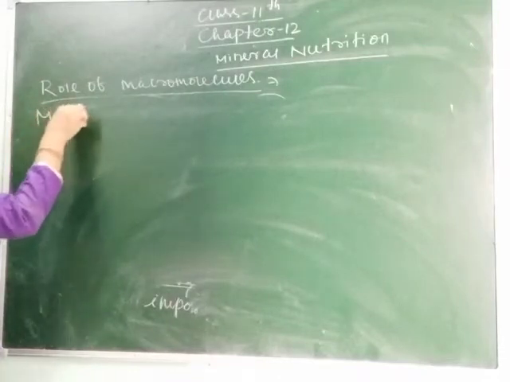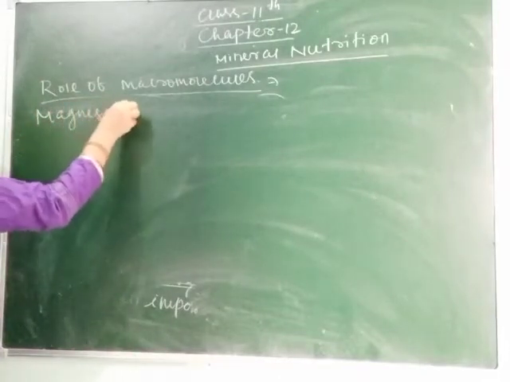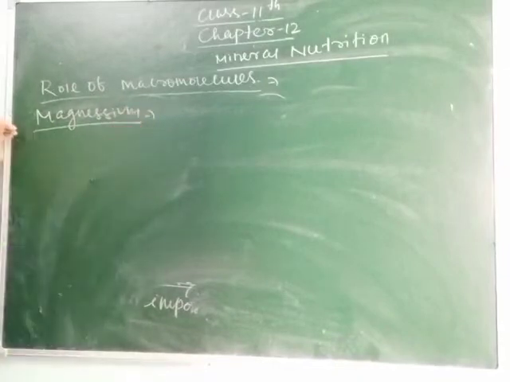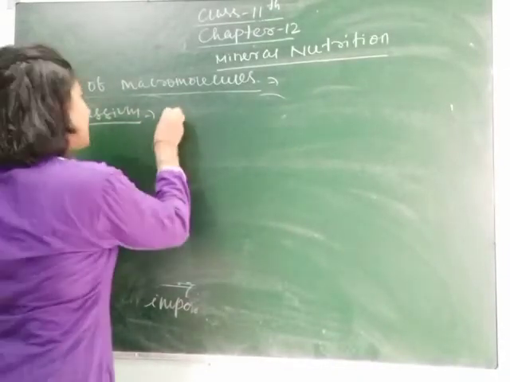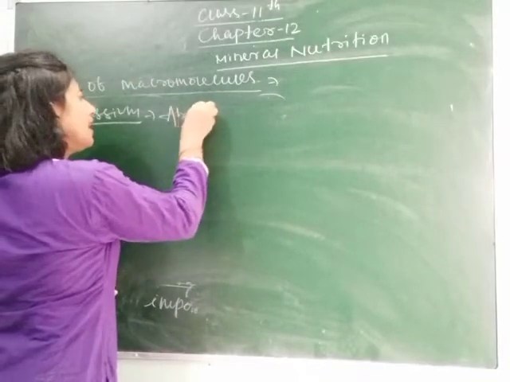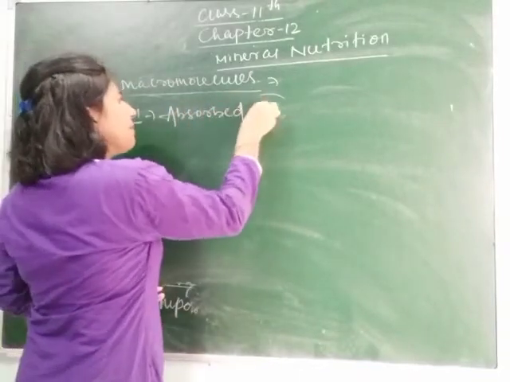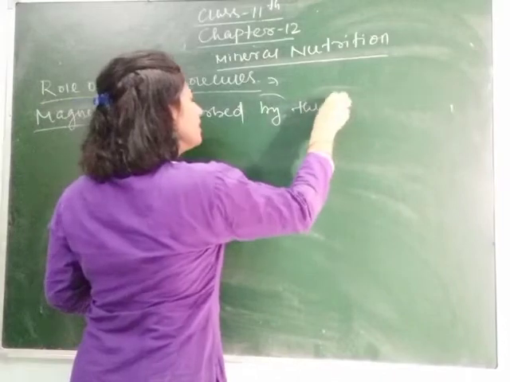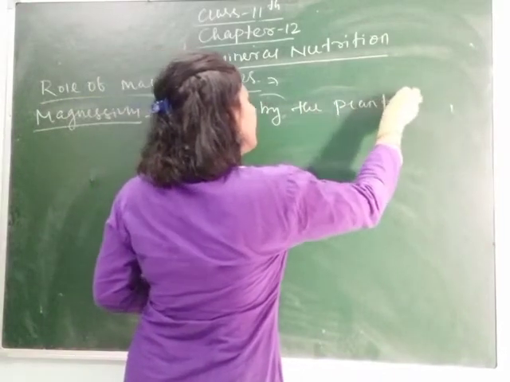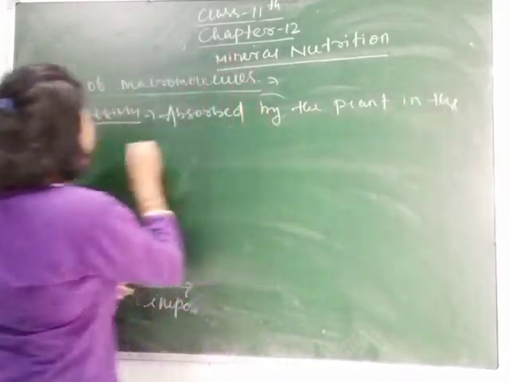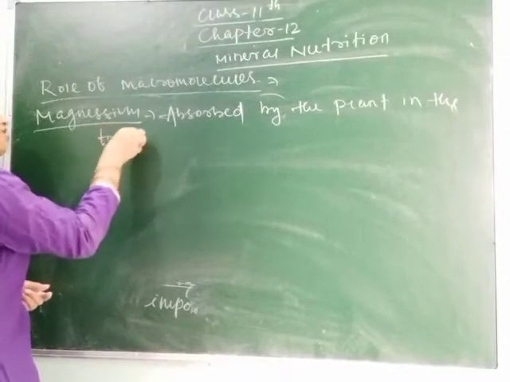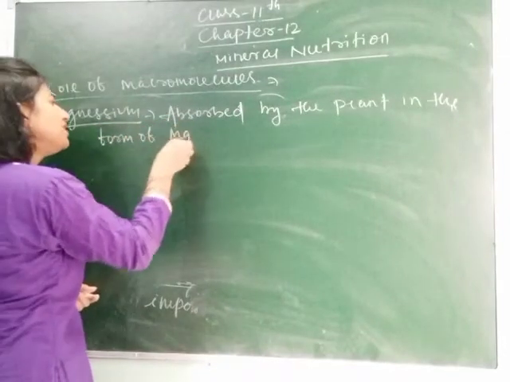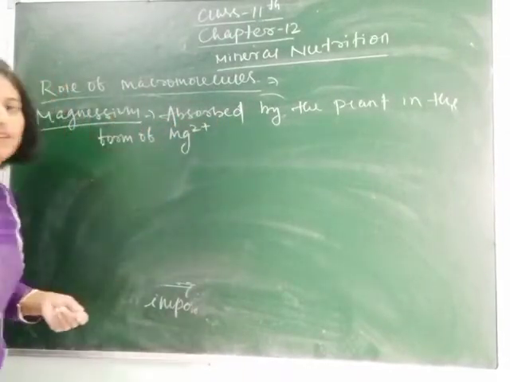Magnesium. As you know, magnesium has the charge Mg2+. So it is also absorbed by the plant in the form of Mg2+. Clear?